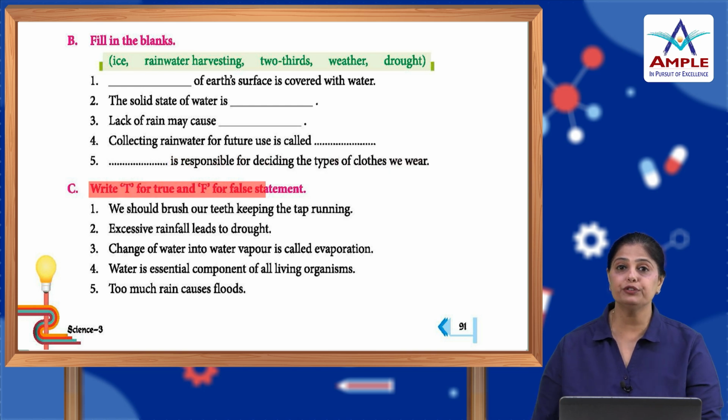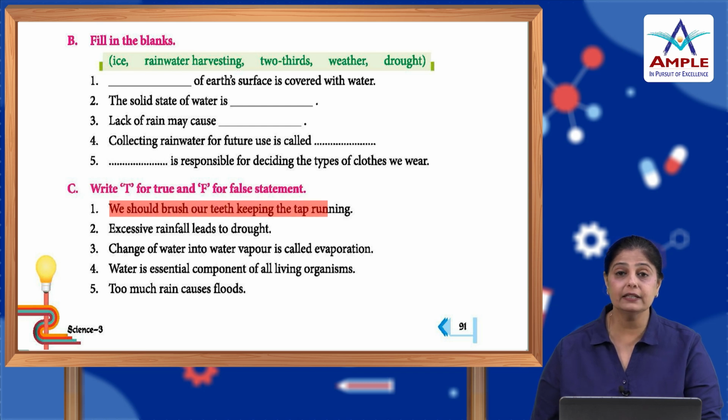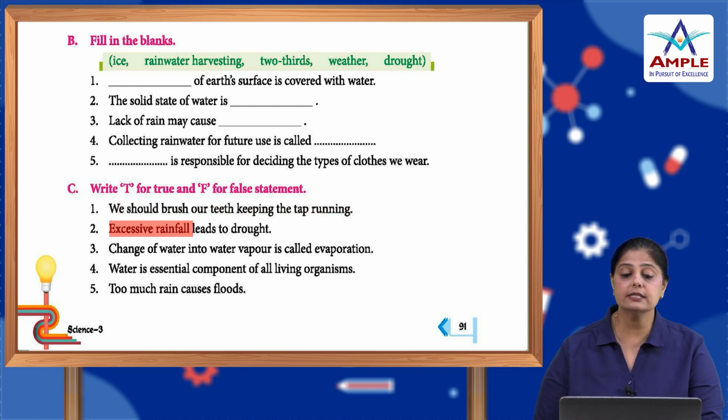Okay, write T for true and F for false here. We should brush our teeth keeping the tap running. Absolutely false. We should not do that. We should turn off the tap while brushing, and then only while washing our mouth we can turn on the tap. Excessive rainfall leads to drought. False. It leads to floods.